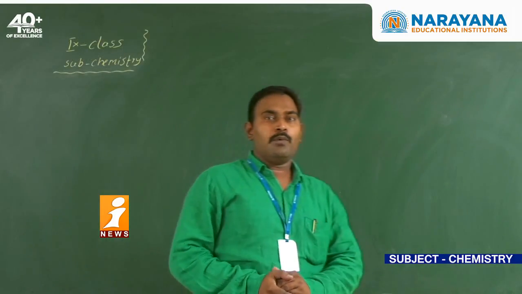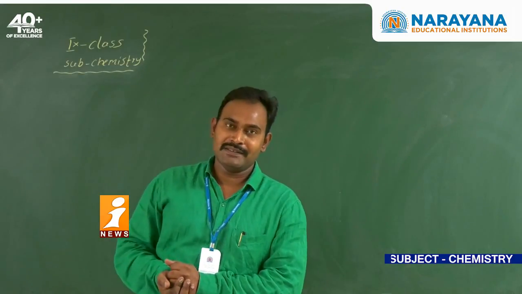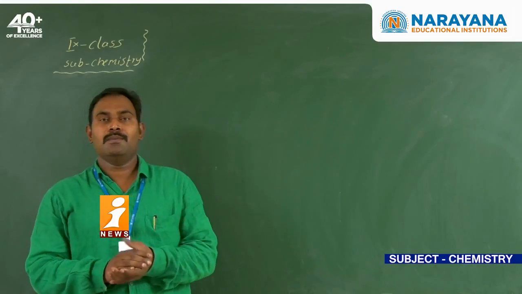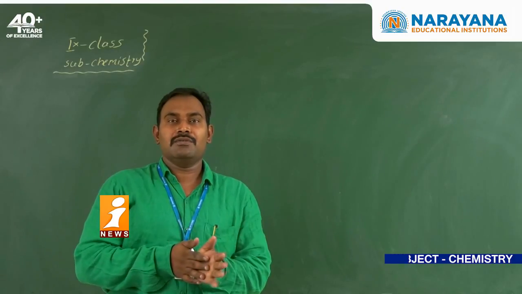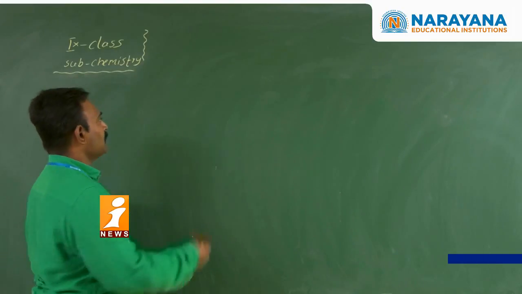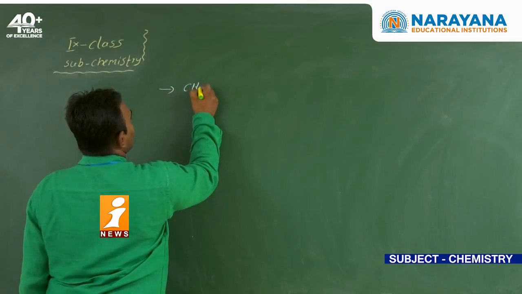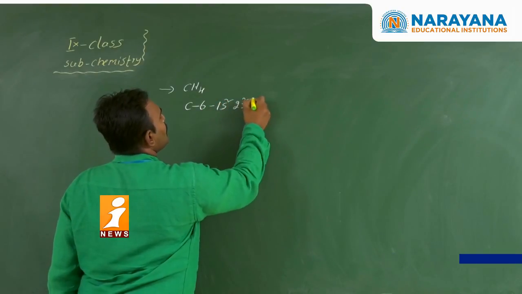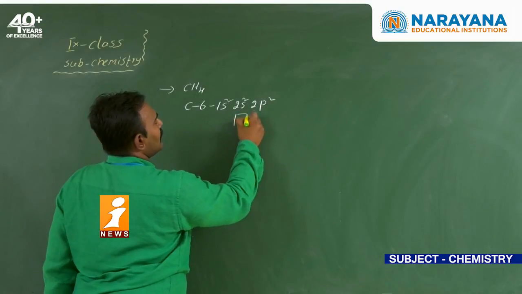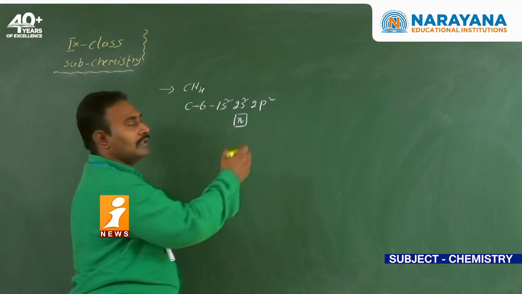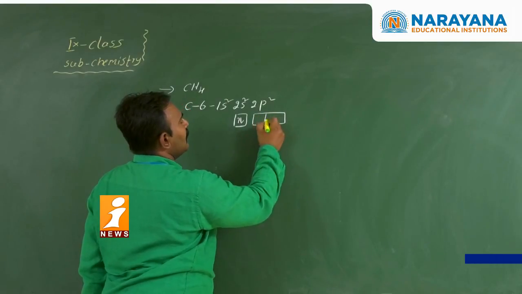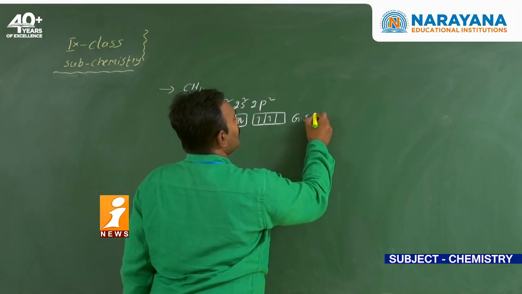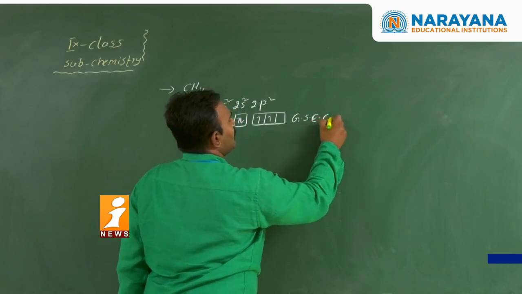So here covalent bond can be explained based on the valence bond theory. But valence bond theory also failed to explain the equivalence of the bonds, nothing but whether all bonds are equal or not. Suppose you take methane: the atomic number of carbon is 6, configuration 1s2, 2s2, 2p2. In the s orbital 2 electrons, and of the 3 p orbitals available, only 2 electrons are there. This configuration we call the ground state electronic configuration.